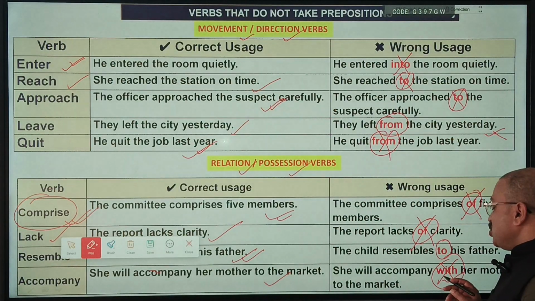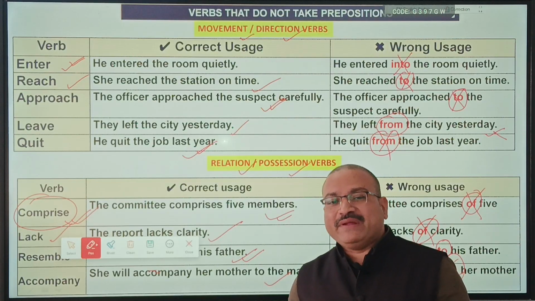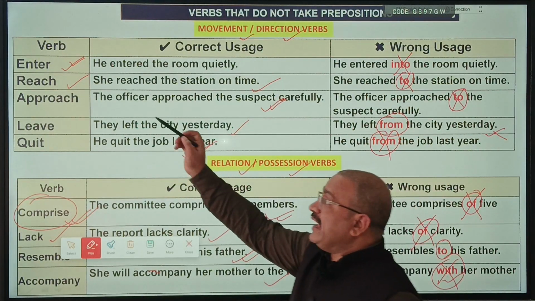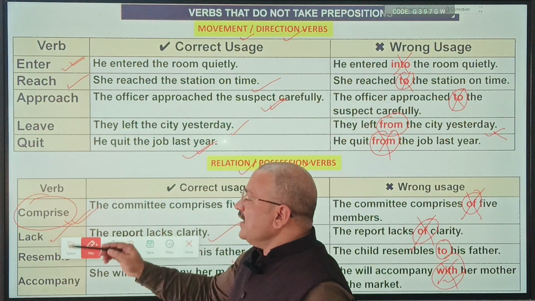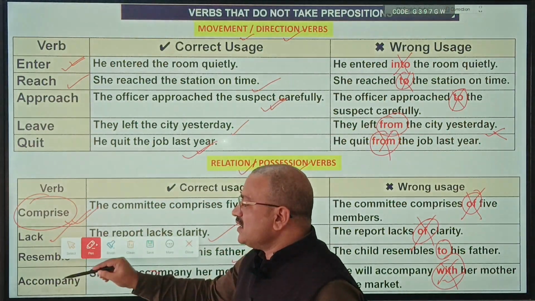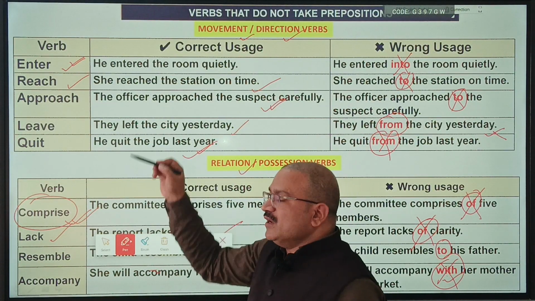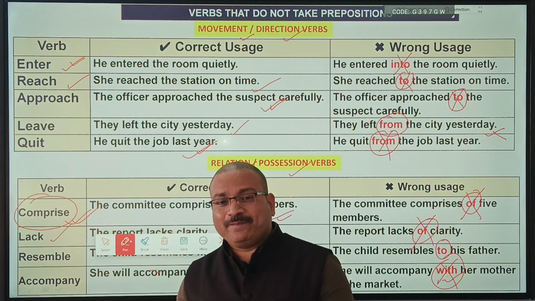If you find a preposition with accompany, it becomes an error. So we have seen enter, reach, approach, leave, quit. This is very important. Comprise, lack, then resemble and accompany. These verbs are not followed by prepositions, remember.